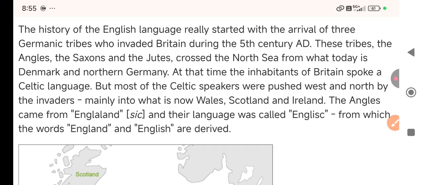You must be aware that English is the most powerful language of the world, the most spoken language of the world. Now it has gained first position out of 7,000 languages which are spoken all over the world. The second most spoken language is Chinese Mandarin, and the third most spoken language of the world is Hindi.